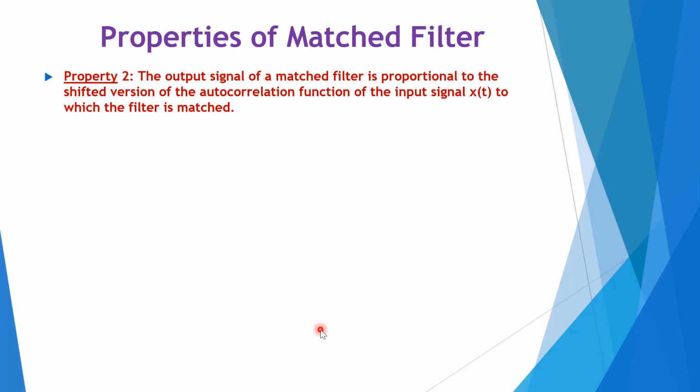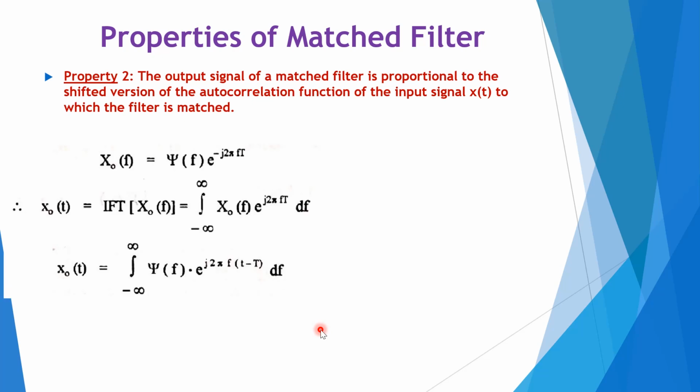Now, turning towards the second property of the matched filter: the output signal x_o of t of a matched filter is proportional to the shifted version of the autocorrelation function of the input signal x of t to which the filter is matched. Now, by considering the previous equations, we can rewrite X_o of f from the first property as psi of f, that is the energy spectral density of the input signal x of t, multiplied by e raised to minus j 2 pi f T.